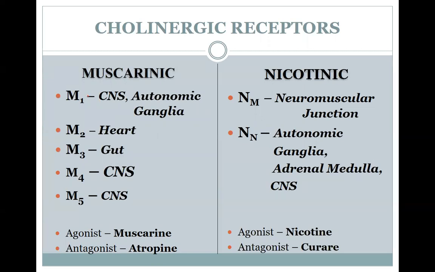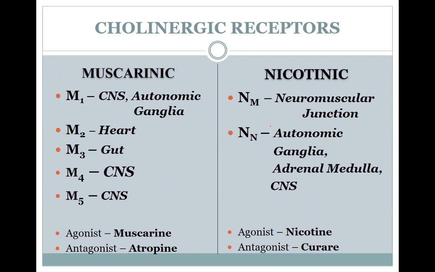Now, these muscarinic receptors are further subdivided into 5 types, that is M1, M2, M3, M4, and M5. The exact function of M4 and M5 is not known, but they are located in the CNS, whereas M1 is located in the CNS and autonomic ganglion, M2 is present in the heart, and M3 in the gut.